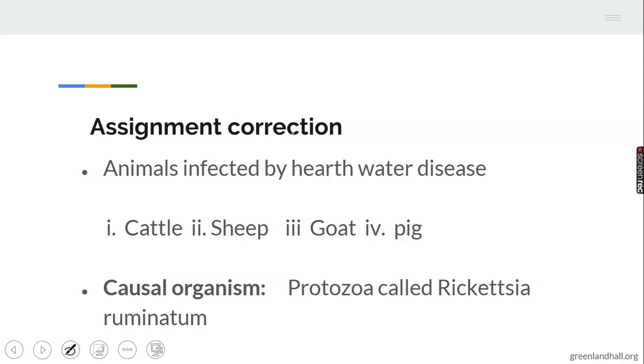In the assignment question, you were asked to mention the animals infected by heartwater disease. The first one we have here: cattle, sheep, goats, and pig. These are the animals affected by heartwater disease. The second question is the causal organism. The causal organism is a protozoa called Rickettsia ruminantia.